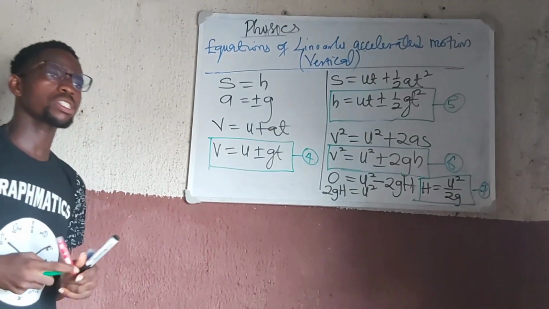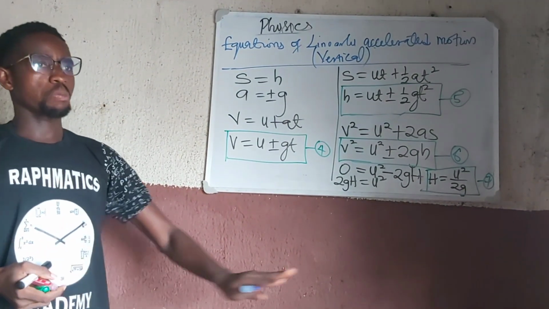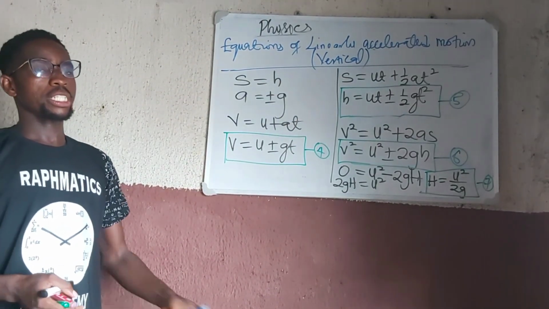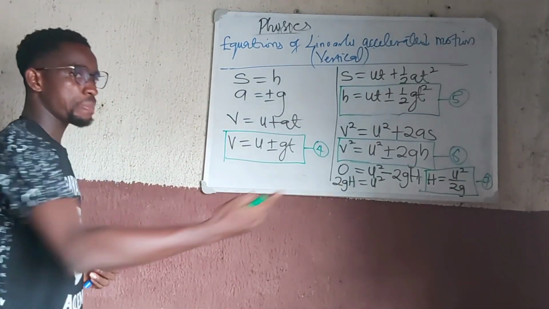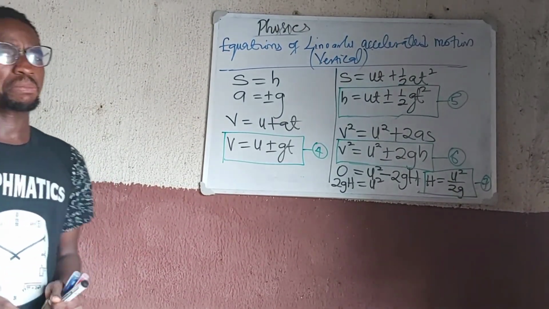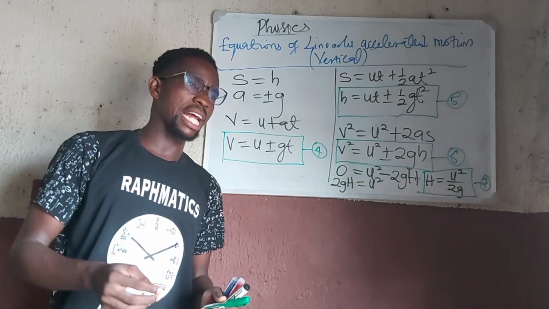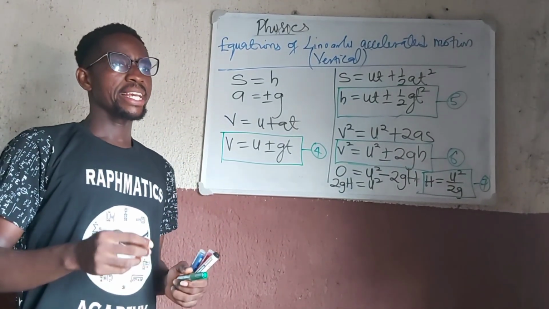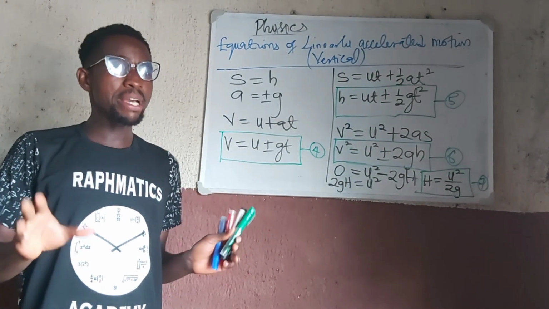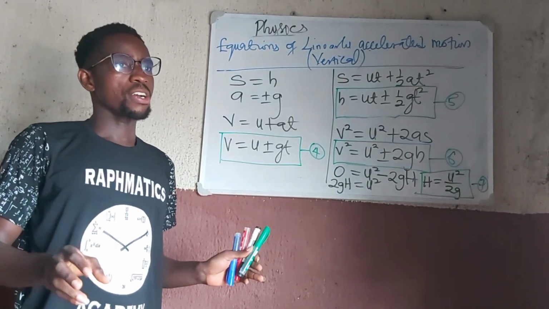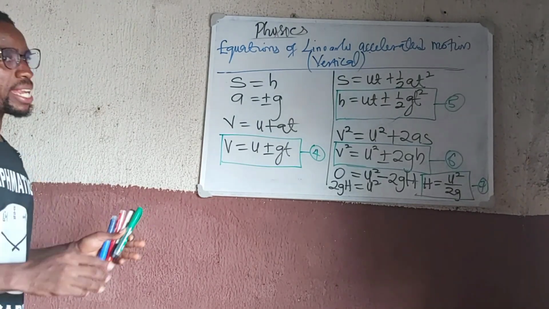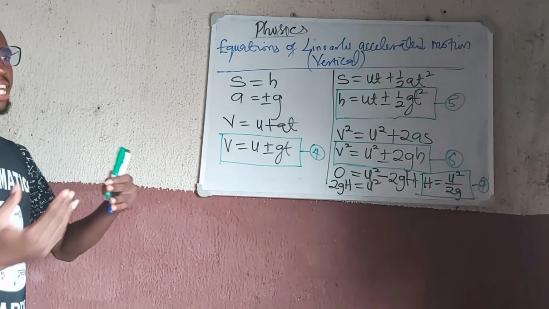Now we have discussed motion in vertical plane. We just discussed vertical plane. Then motion in horizontal plane was what we discussed before. But in reality, bodies undergoing motion don't usually select either vertical or horizontal motions only. Many bodies don't do that. When they are in motion, some bodies will usually combine both vertical and horizontal motion.